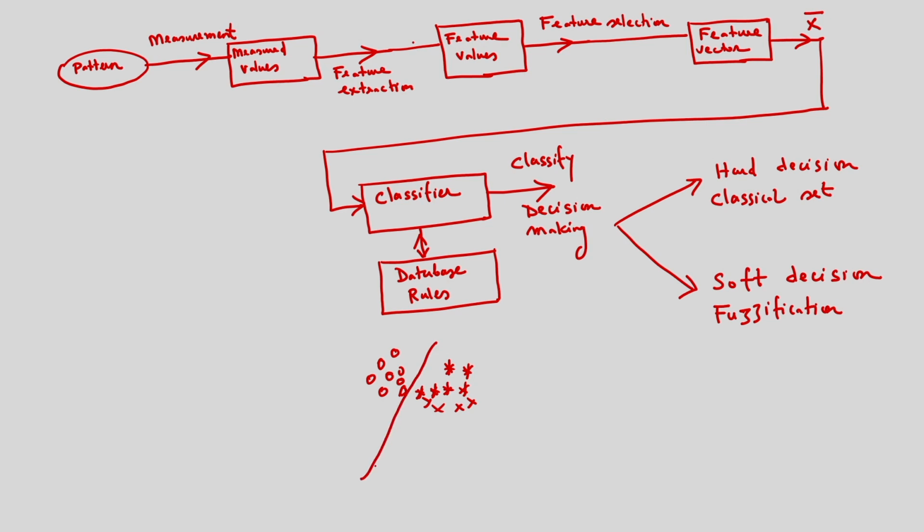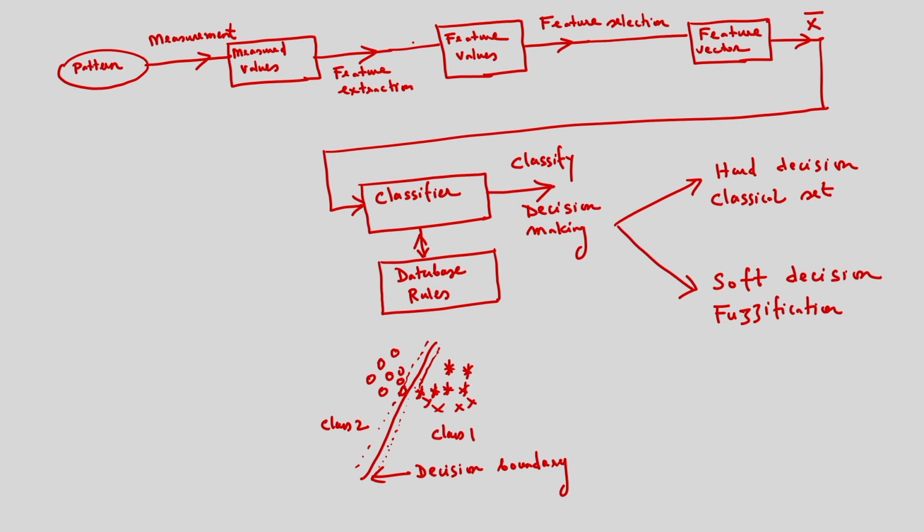And suppose this is a decision boundary between the classes. I am considering class 1 and class 2, and between class 1 and class 2 I am considering the decision boundary. So this is the decision boundary. Now in case of the hard decision, you can see I have a clear separation between the classes, class 1 and class 2. But if I consider the fuzzy decision boundary, it will be something like this. And this is not rigid in case of the fuzzy decision boundary.